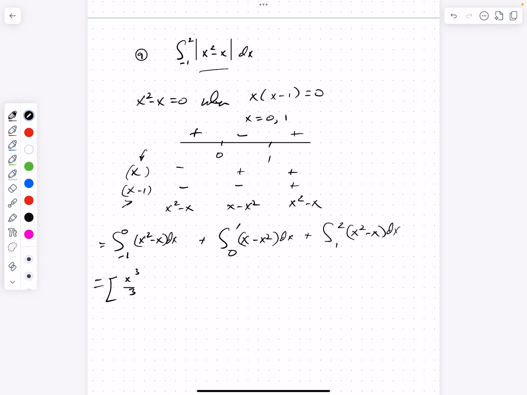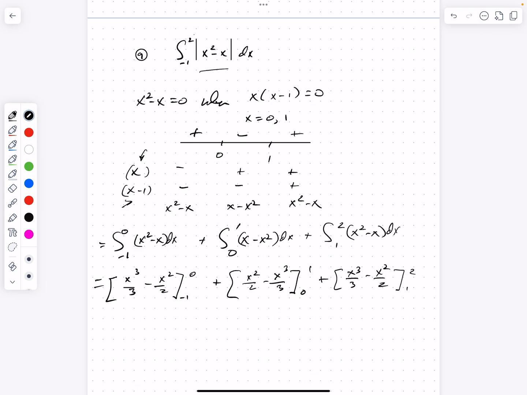And the antiderivative of x is going to be x squared over 2, evaluated from negative 1 to 0. The next antiderivative, again, the antiderivative of x is x squared over 2, now in this case minus x cubed over 3, and we evaluate that from 0 to 1. And the final definite integral, x squared, antiderivative is x cubed over 3 minus x squared over 2 from 1 to 2.